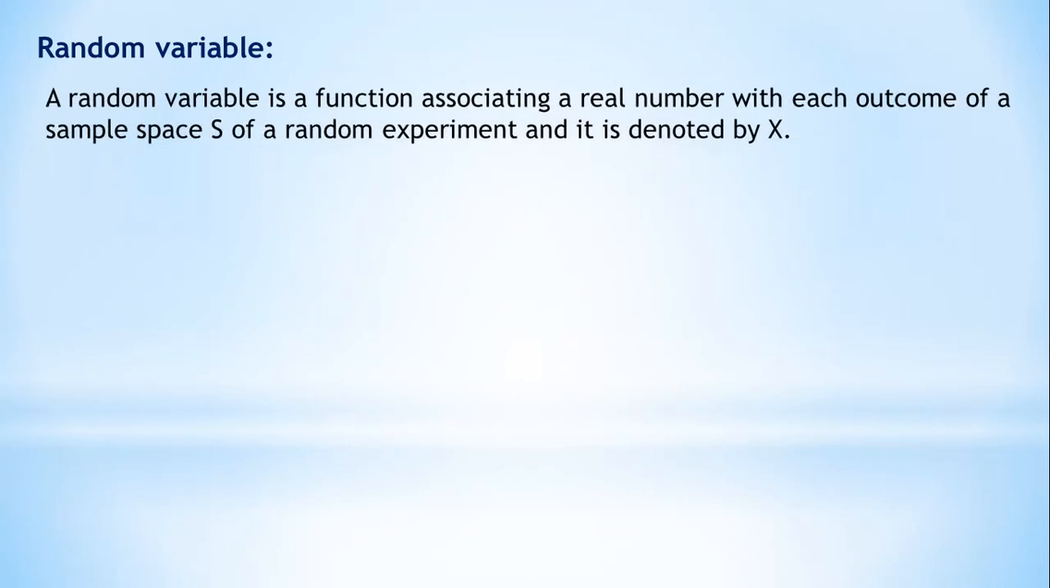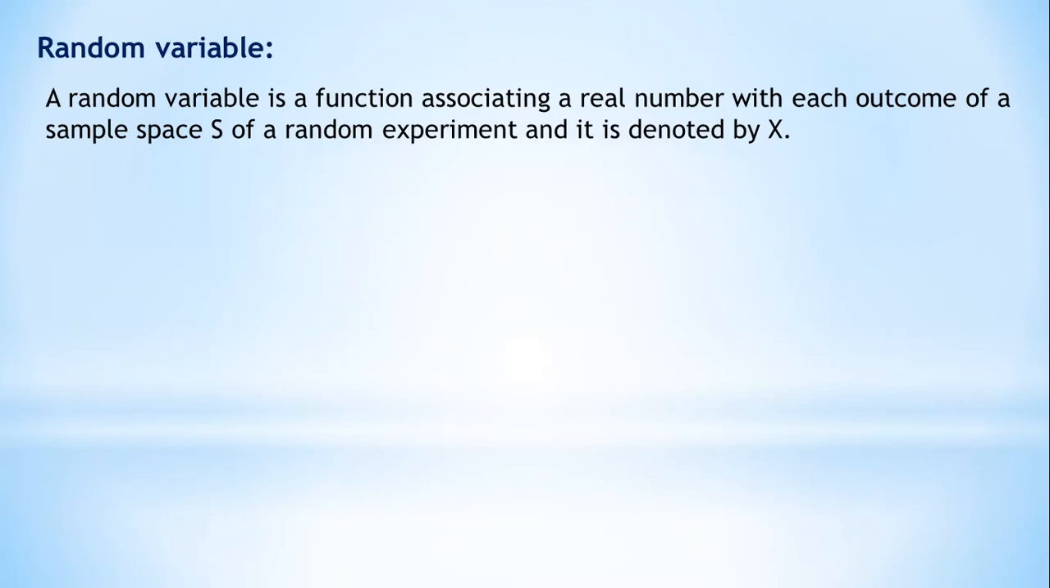Now here we are going to study the meaning of random variable. What is the definition of random variable? See here, a random variable is a function associating a real number with each outcome of a sample space S of a random experiment, and it is denoted by capital X. For each outcome of the sample space of any random experiment, we are going to associate a real number. And that variable which contains the real number is called a random variable.